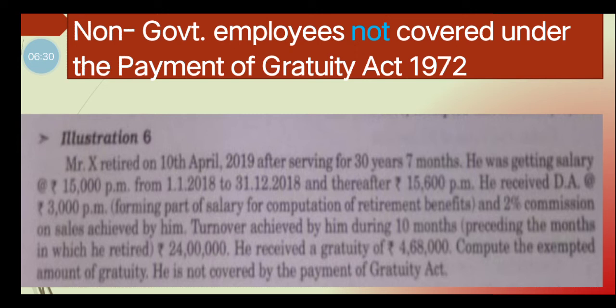In the 10 months immediately preceding the month of retirement, he achieved a turnover of 24 lakhs. 24 lakhs into 2% is the commission of Mr. X for the last 10 months, which amounts to Rs 48,000. So his salary for the last 10 months will be Rs 2,29,800.